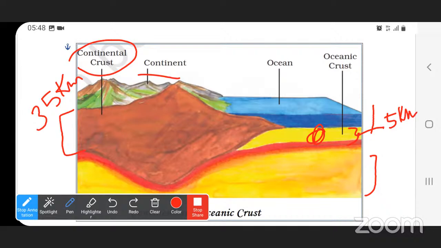So below the ocean, that is the water, we have the land surface, no? Above the land surface only, we have that water, the ocean, right? That land surface is about 5 kilometers. Now all the ranges are not equal, so here and there will be ups and downs, in kilometers, in the oceanic crust and in the continental crust also. So it is approximately given 35 kilometers and 5 kilometers. Is this clear?